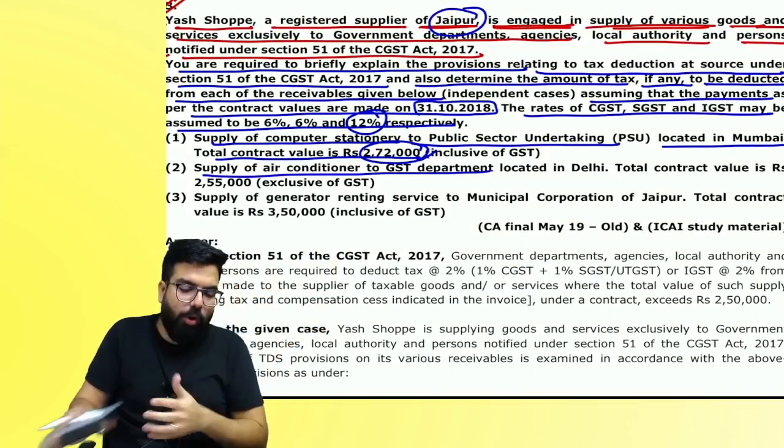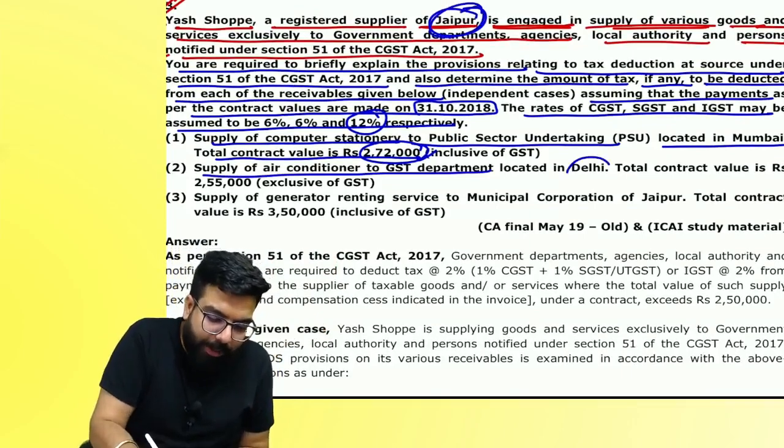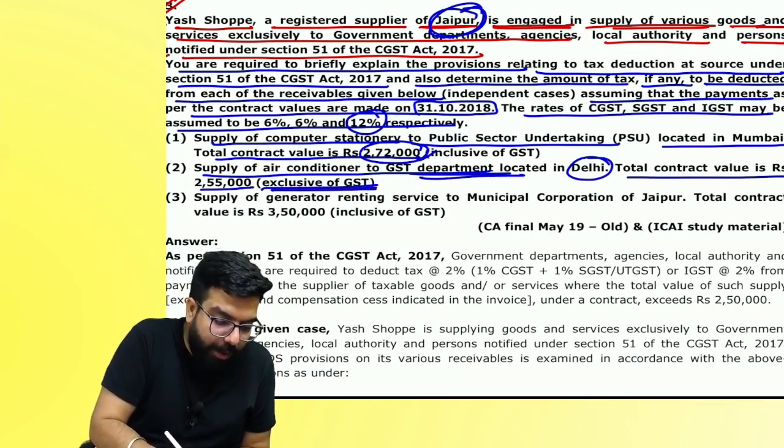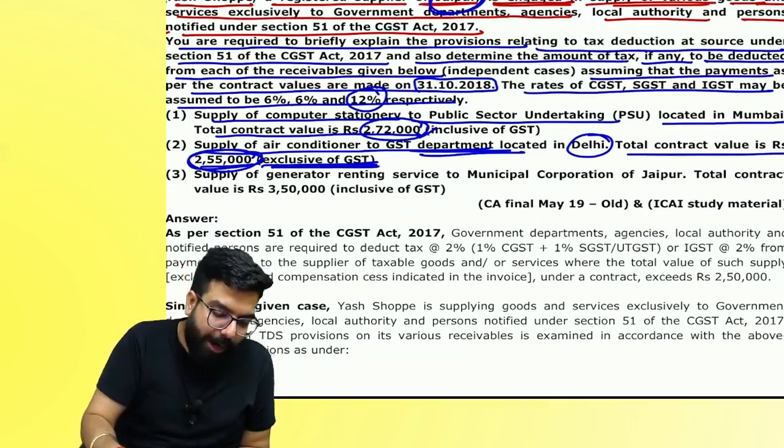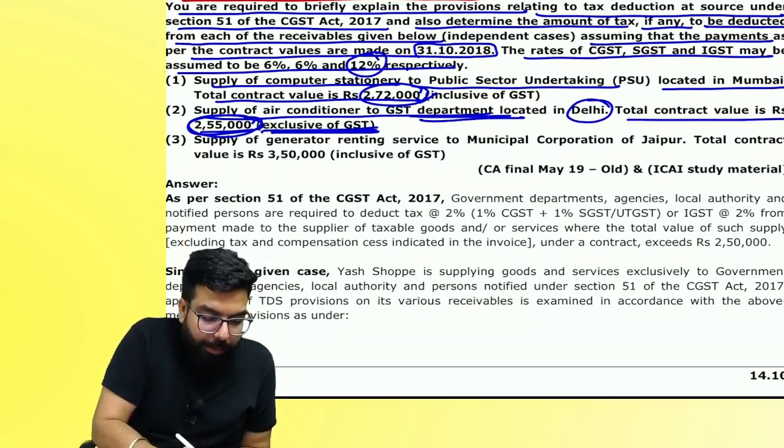Supplying of air conditioners to a government department. You are in Jaipur, supplying to Delhi. Total contract value 2 lakh 55 exclusive. Will TDS come? Yes, why? Because the value is more than 2.5 lakh. Very good. People, can I go ahead?